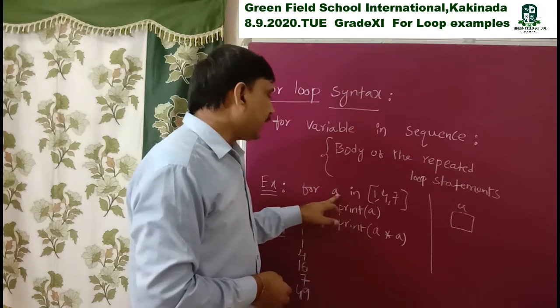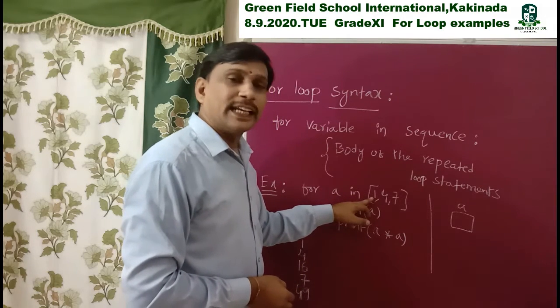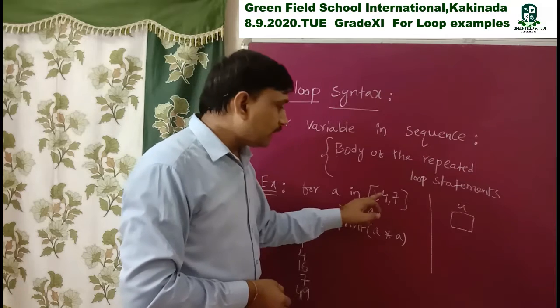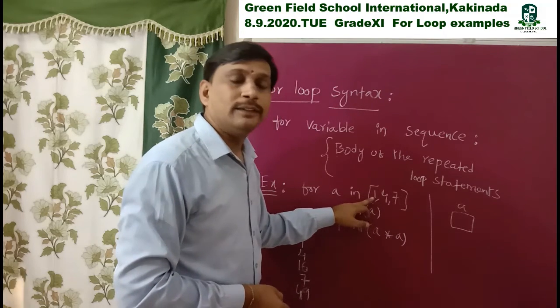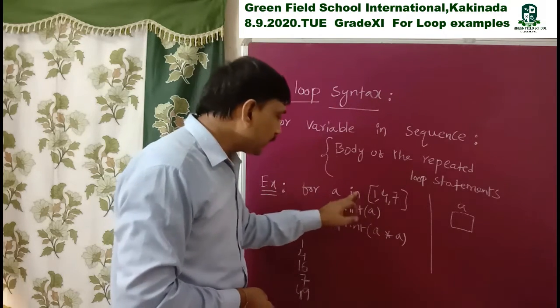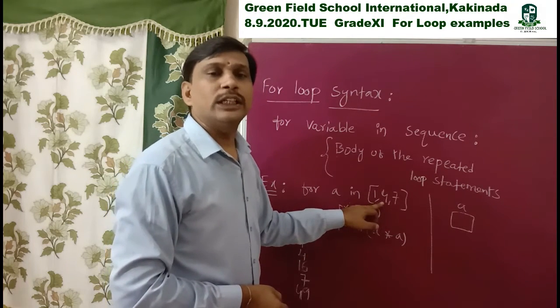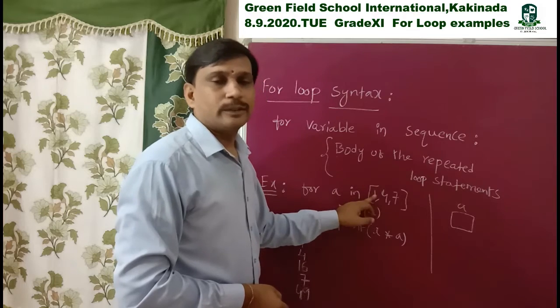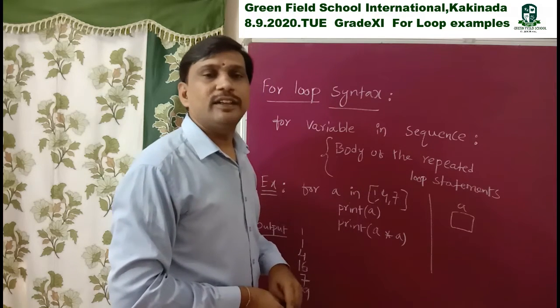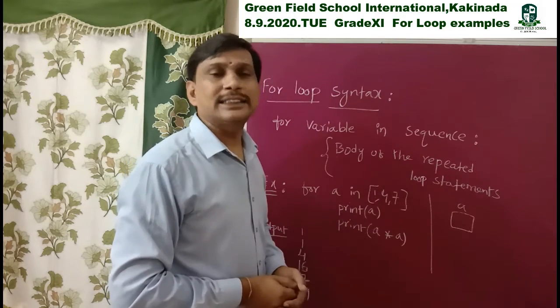Next, this memory initially consists of 1. Here is a sequence of values. First it takes 1. Next, after completion of one iteration, it takes the second value, that is 4. Again it takes 7. Like that it will be executed until the last.